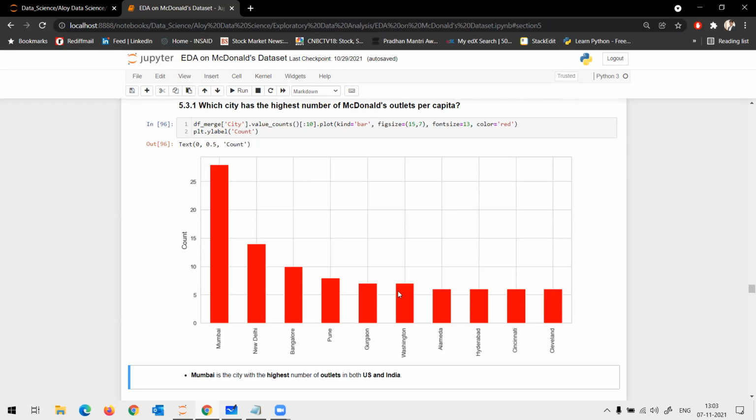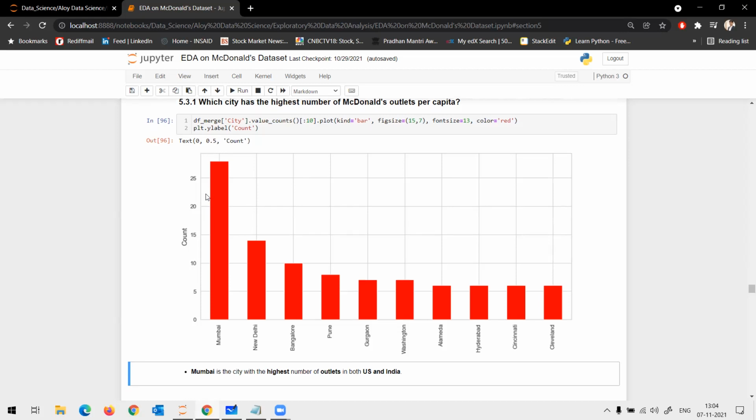And one more last interesting point in this is Mumbai has already so many stores, more than 25. It's close to 27, I feel. But still, McD wants to expand their operations. Correct? Mumbai has the highest number of stores with respect to any other city. Still, McD wants to add more number of stores. Are you guys with me?